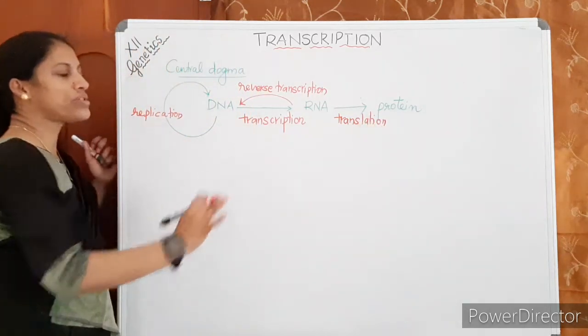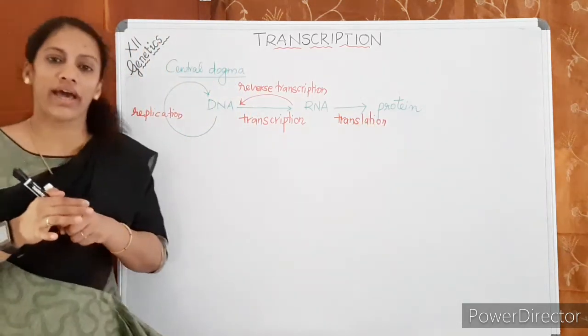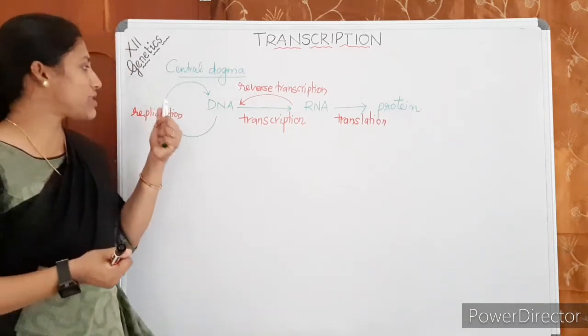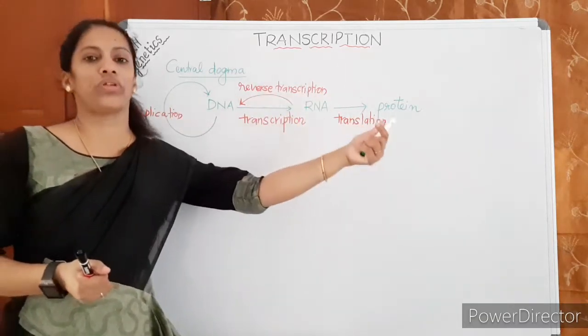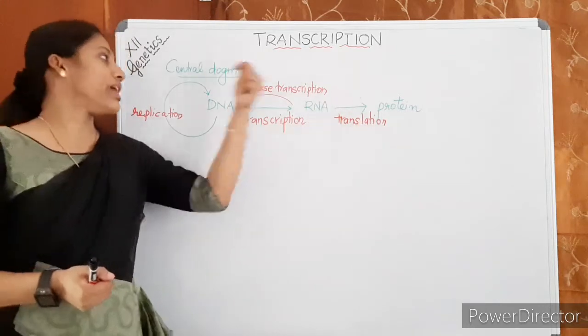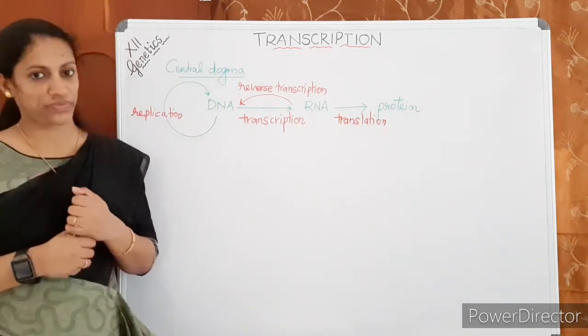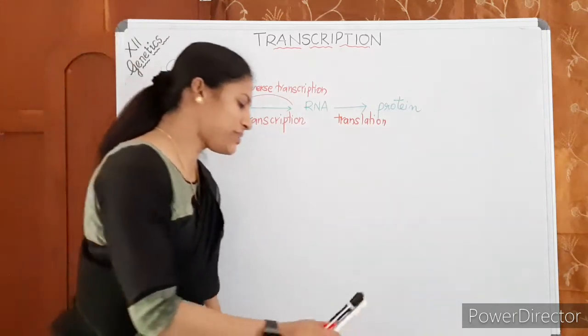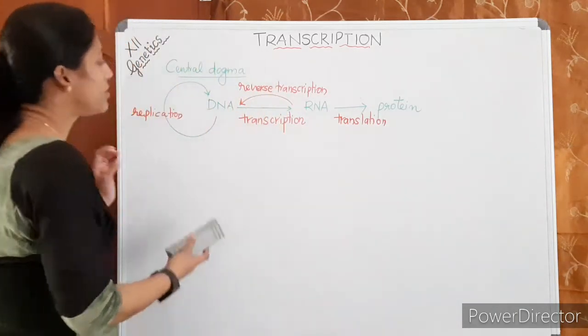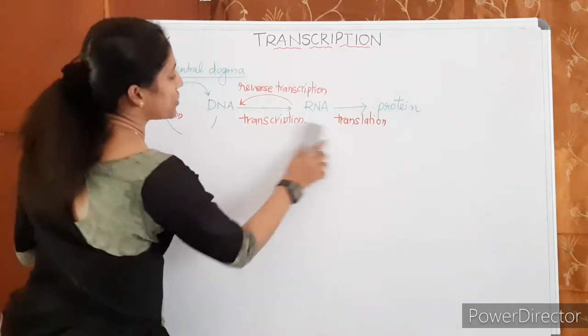Altogether, these processes determine our characteristics. So DNA to RNA, RNA to protein, this is known as the central dogma of molecular biology. Very simple concept. Then come to the first part, transcription.